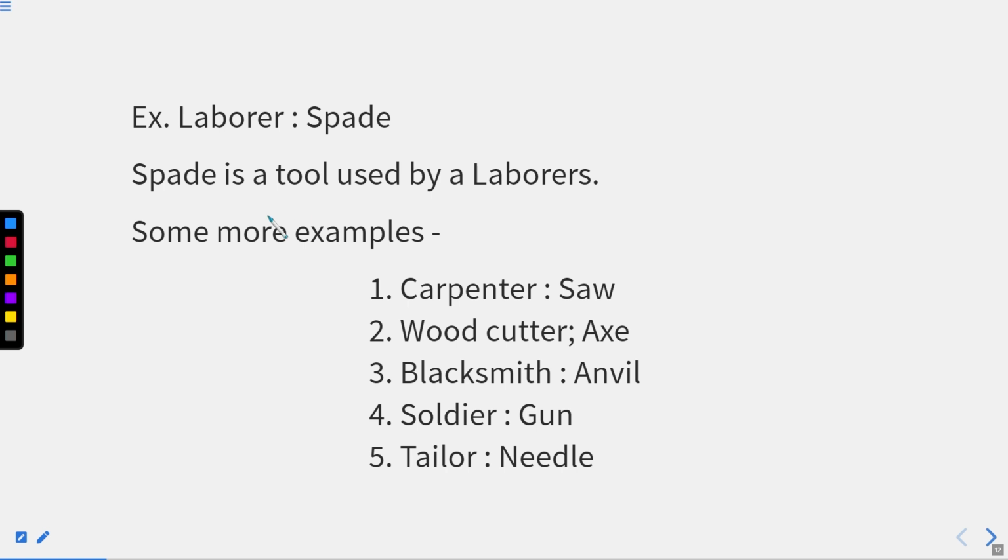So here you can see a laborer. A laborer has a tool, a spade, right? A spade is a tool which is used by a laborer. I hope this part is clear. Again, a saw. You know a saw. A saw is used by whom? A carpenter, right? A woodcutter. A woodcutter uses a saw. You know how a saw looks like this.